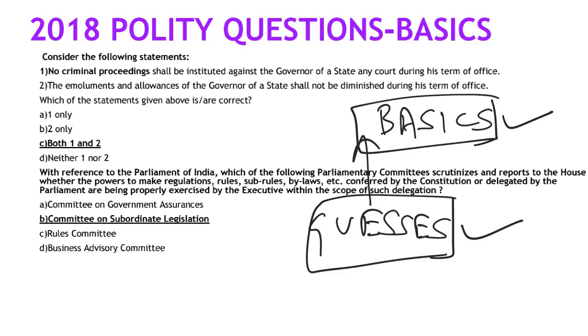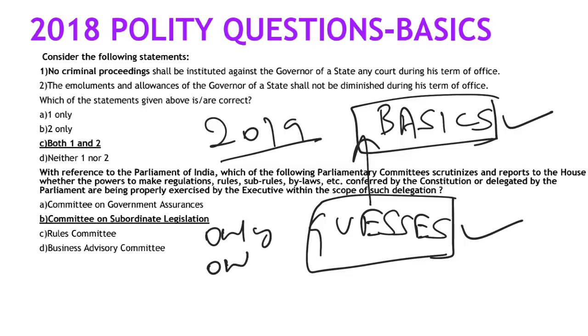What do you mean by random guesses? Like eliminating if it says 'always', eliminating if it says 'only', eliminating if it is fact based, eliminating if it is related to some international organizations. In the 2019 paper, even in environment, there are two-three statements, and in every statement they have given 'only'. If it was pre-2018, the logic was that if it is an 'only' statement, eliminate, the answer is neither. But UPSC has deliberately framed it like that. All the statements with 'only' were right in that particular question, and I think the answer was all of the above.